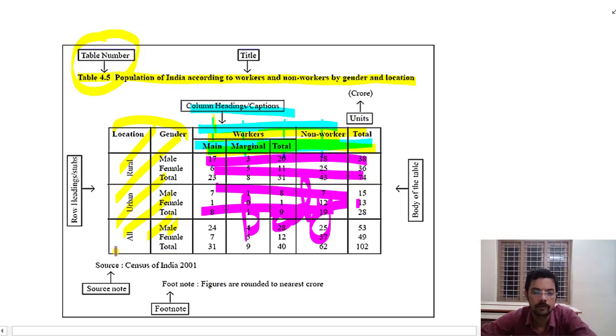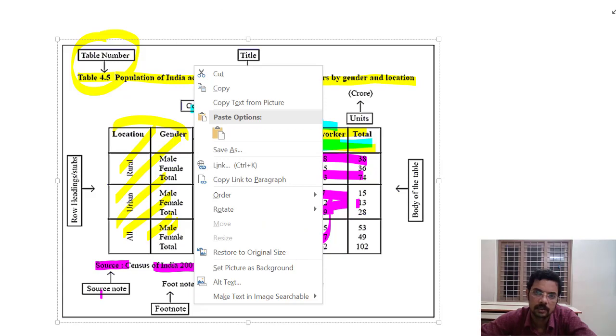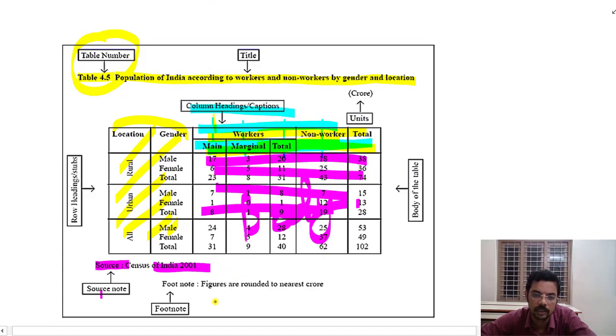Here we can see that the source is given, that the details have been taken from the Census of India 2001, and that is the source note from where the data has been taken. A footnote is also given. That information says that the numbers are rounded to the nearest crore.